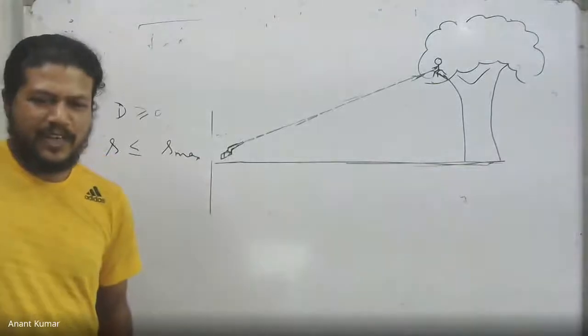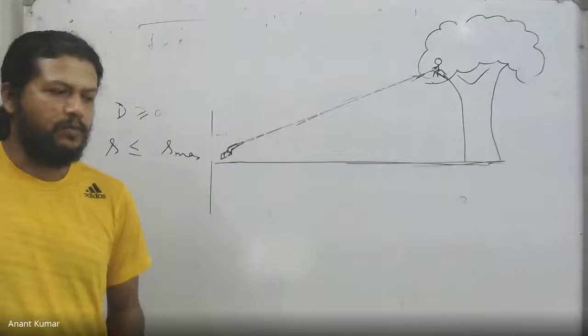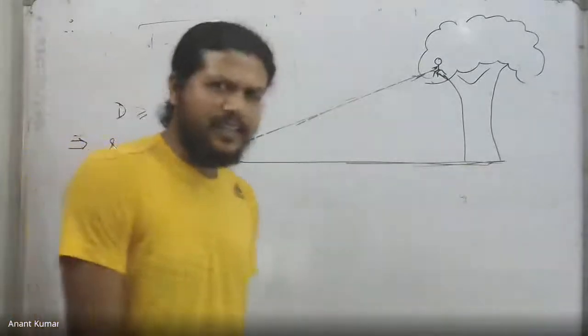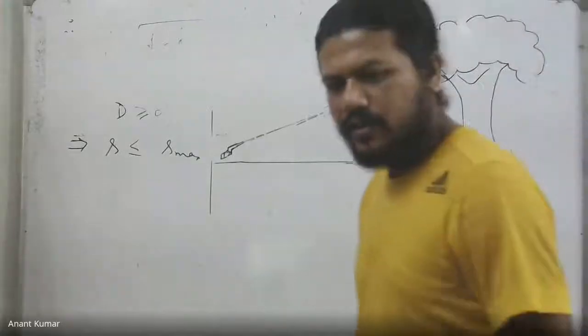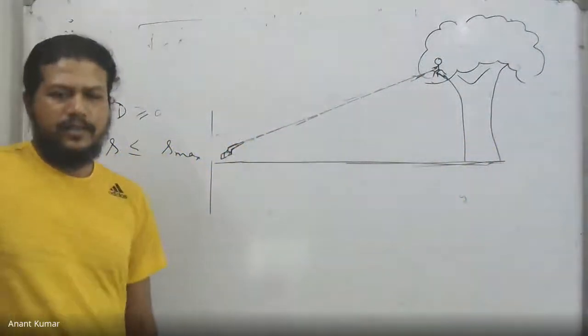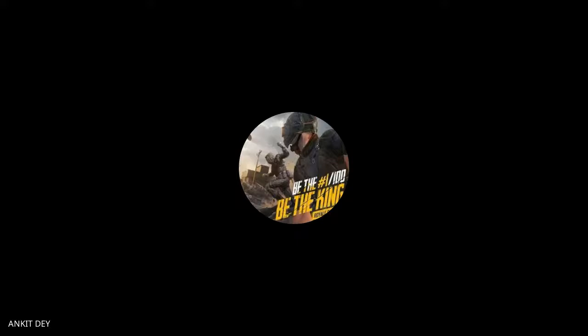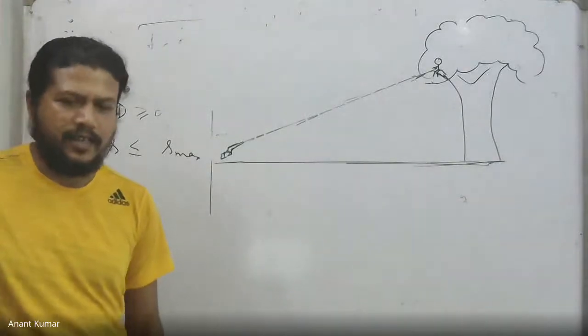So the bullet is going to hit the monkey. Is the bullet supersonic or subsonic? Does it matter? I'm neglecting the air resistance, so the air resistance is not there. It will depend upon the time of reaction. Let us say that the reaction is instant.